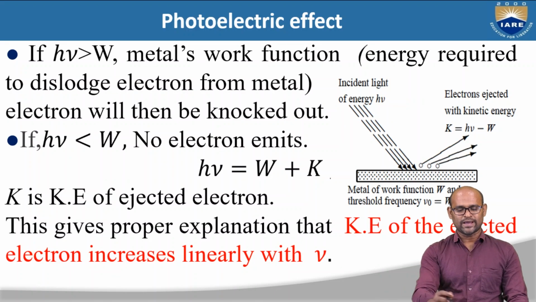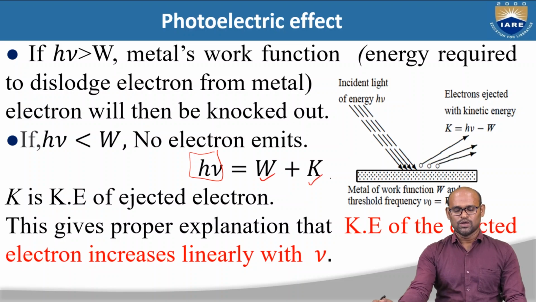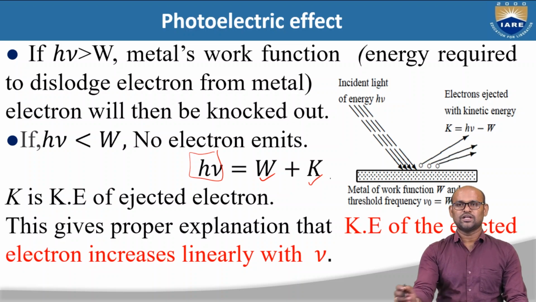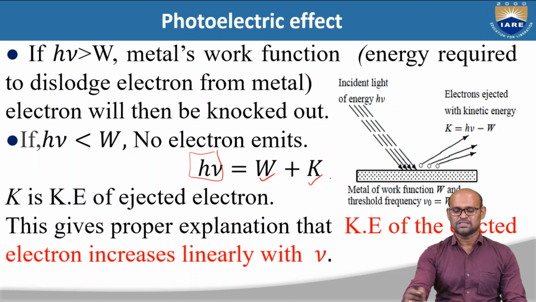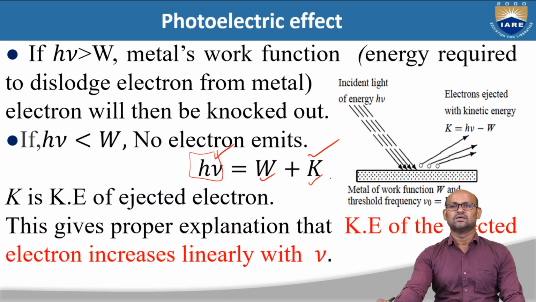So Einstein explained this photoelectric effect, where the energy of the photon h nu is equal to the work function W plus the kinetic energy K. The energy of the photon is taken by the electron; it is used as the work function, that is nothing but the energy required to dislodge the electron from the metal, and the remaining energy is used as kinetic energy for the electron. So using this new Einstein theory, he could explain the Hertz experimental result that the kinetic energy of the ejected electrons increases linearly with frequency.